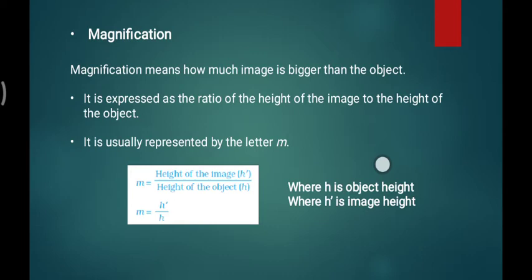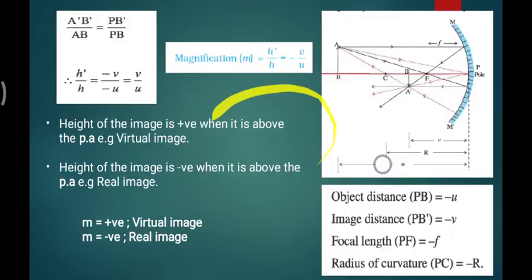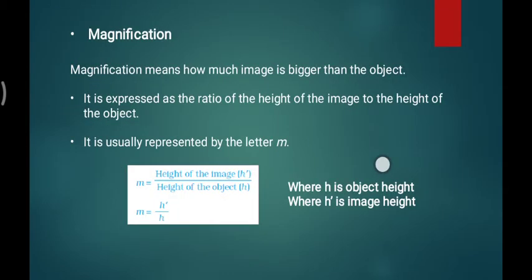Okay, now here also, as you can see in earlier discussions, sometimes our images are larger than the object, and sometimes our image is smaller than the object, as we discussed in the image formation of concave and convex mirrors. I am not discussing anything presented here, I am discussing general things. When the image height is bigger than the object height, then I can say magnification is positive. It means it increases.